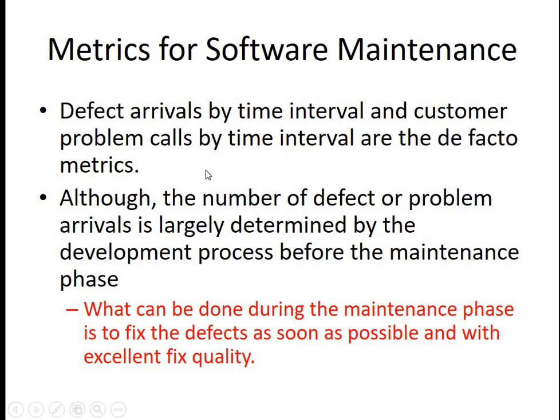Although the number of defect or problem arrivals is largely determined by the development process before the maintenance phase, what can be done during the maintenance phase is to fix the defects as soon as possible and with excellent fix quality. That means we need to make some extra effort, as soon as possible, while we are going ahead with the maintenance, in order to fix the defects.